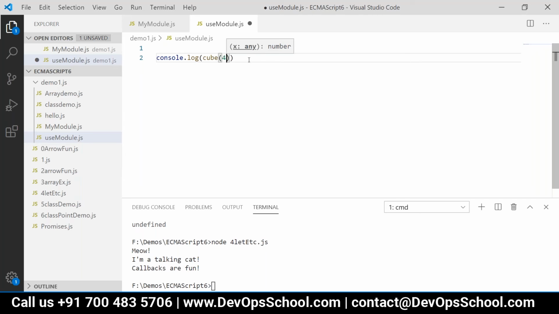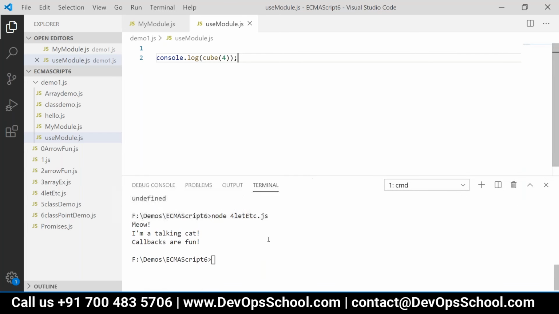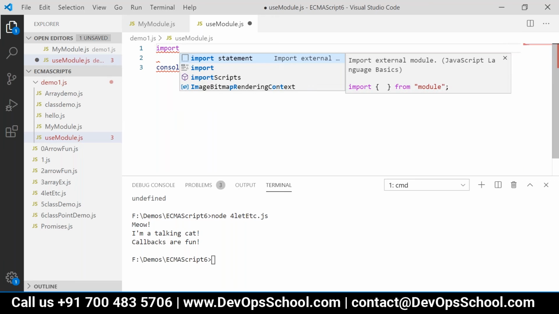But now from where this cube is available, we have to write that as an import statement. Import.